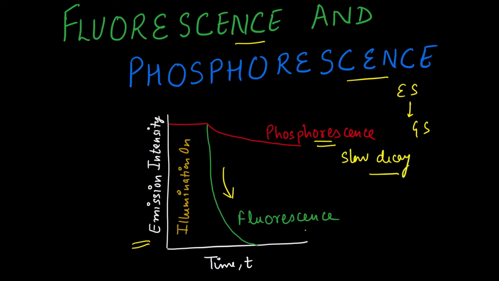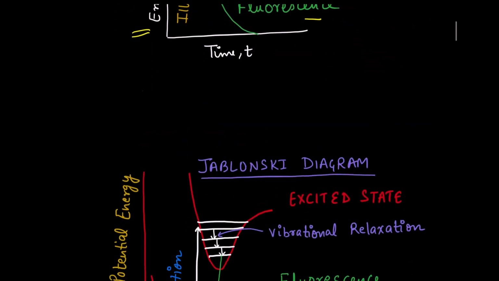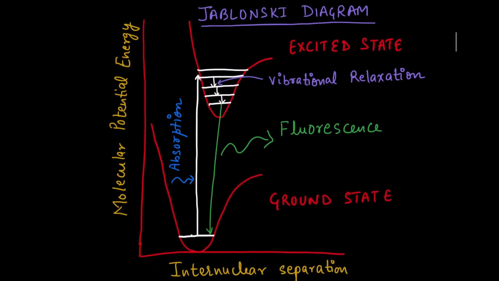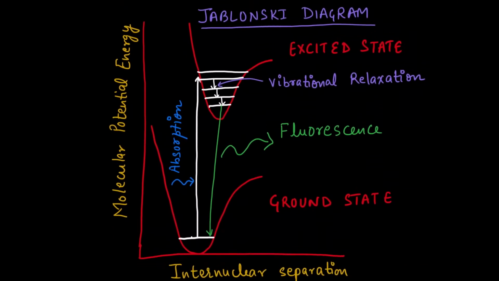So let's begin with fluorescence. If we look into this Jablonski diagram, each fluorescent molecule has an associated ground state and excited state. So this is a potential energy curve for the ground state with its associated vibrational energy levels, and this is the excited state along with its vibrational energy levels.